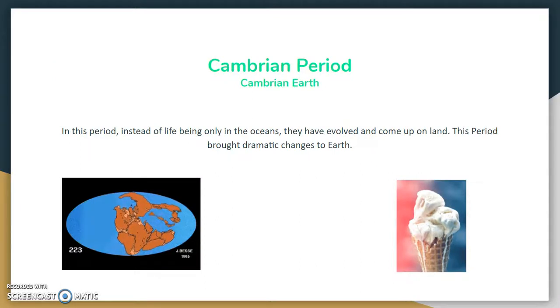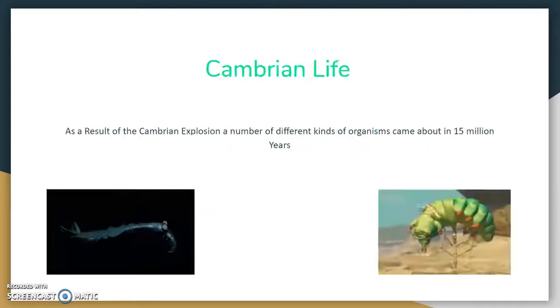Now on to the Cambrian period. In this period, instead of life being only in the oceans, it evolved and came up on land. This period has brought dramatic changes to the Earth. Geologic developments helped lead to the Cambrian explosion. More smaller continents formed after the supercontinent Rodinia broke up. This led to new environments in the seas between the new continents. The Earth continued to warm after the Ice Age that hit in the Precambrian period. This warming may be a contributor to the evolution of new things.